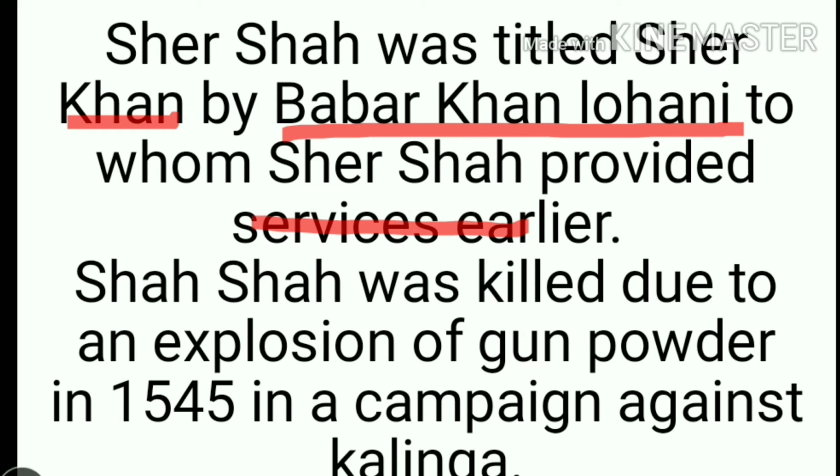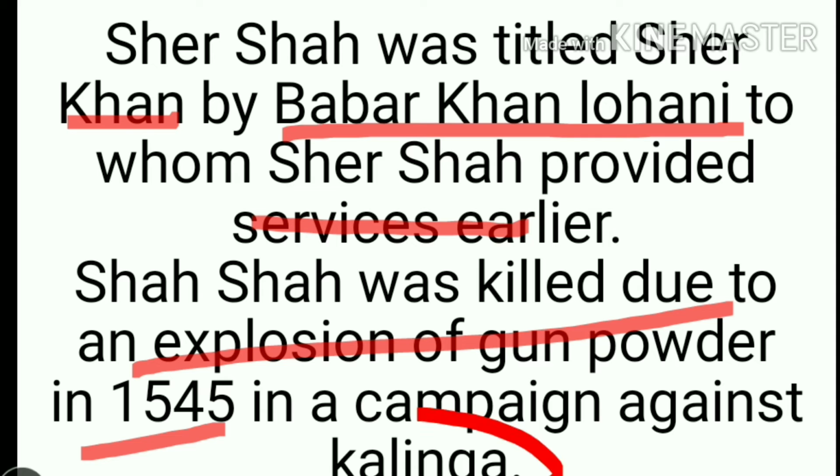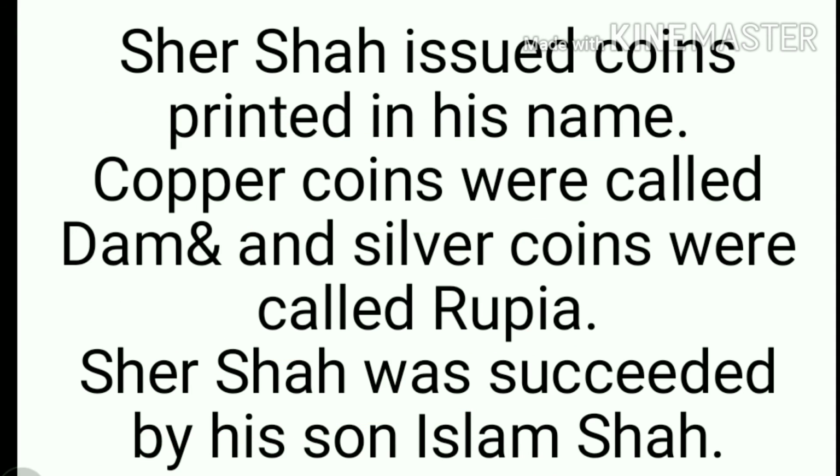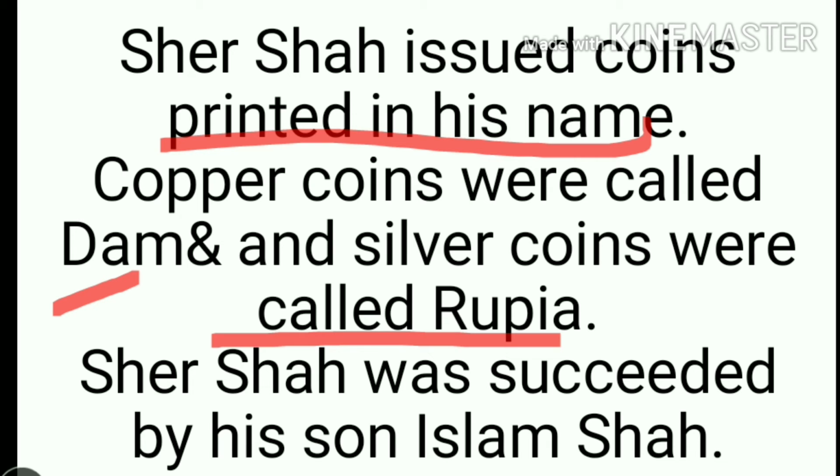Sher Shah Suri was killed due to an explosion of gunpowder in 1545 in a campaign against Kalinga. Sher Shah Suri issued coins printed in his name. Copper coins were called dam and silver coins were called rupaya. Sher Shah Suri was succeeded by his son Islam Shah Suri.